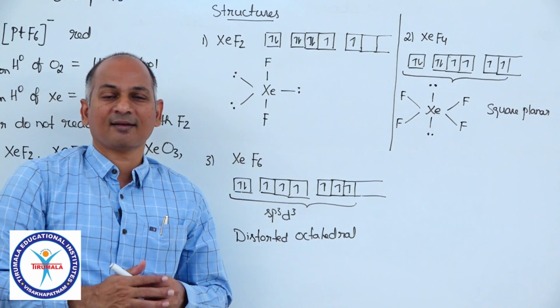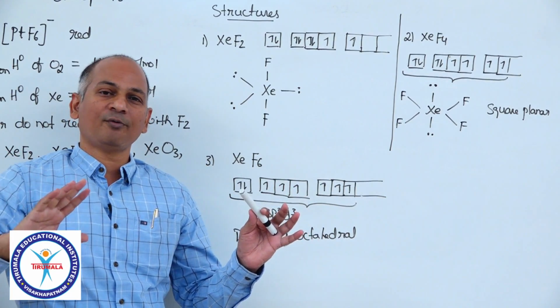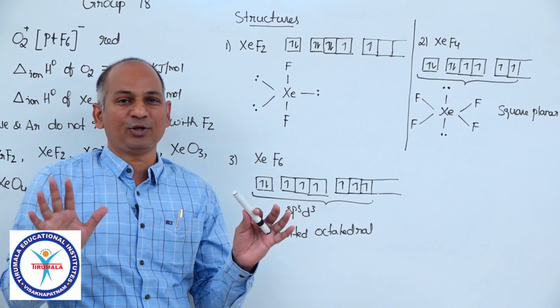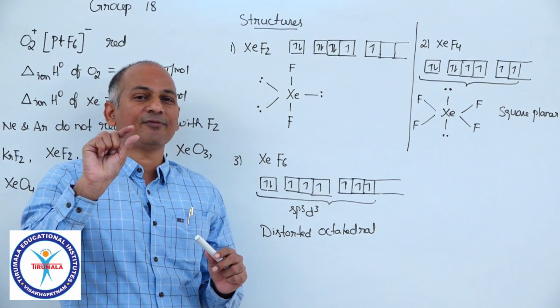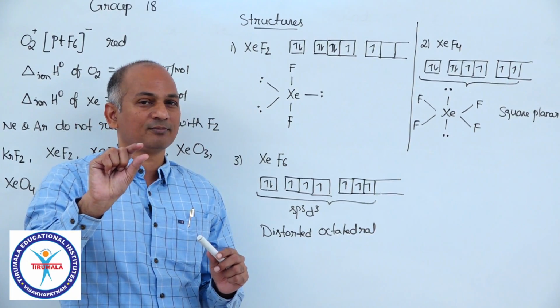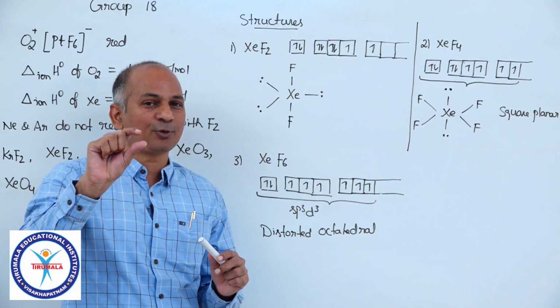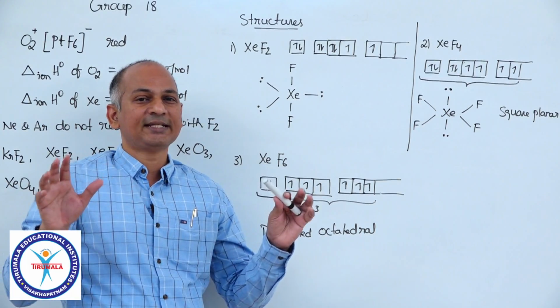See, you take this room, wherever you sit. So it is roughly cubical. Now, in the center of that classroom, or whichever room you are sitting in, there is xenon. And there are 6 faces.